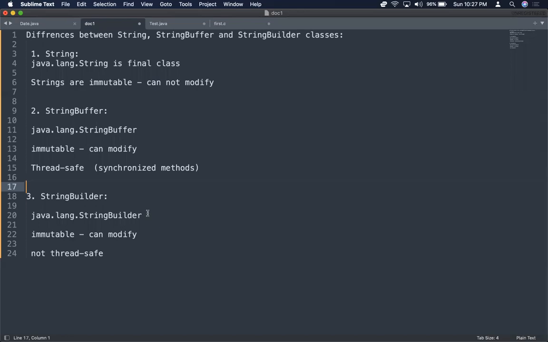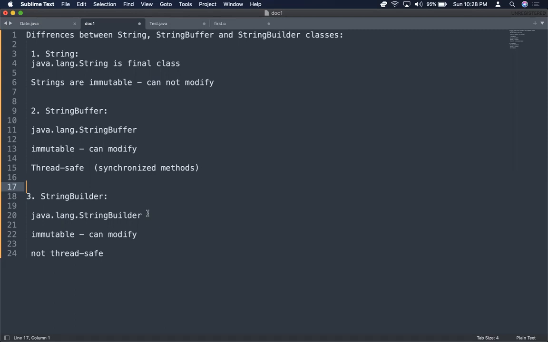Why do we need three string classes? One is String, one is StringBuffer, another is StringBuilder. Let's understand. The String class, as I told, is available in the lang package and it is a final class, just like all wrapper classes. And strings are immutable objects in Java. That means we cannot actually change them. It acts as a constant.